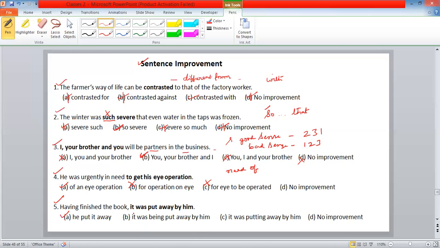It was being put away, again passive voice, isn't it? It was putting away, we don't use putting away here. Having finished the book, this part is active voice, so this should be in active voice. He put it away is the right answer. Clear?